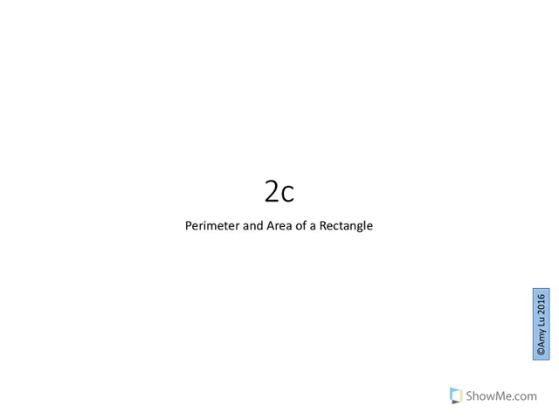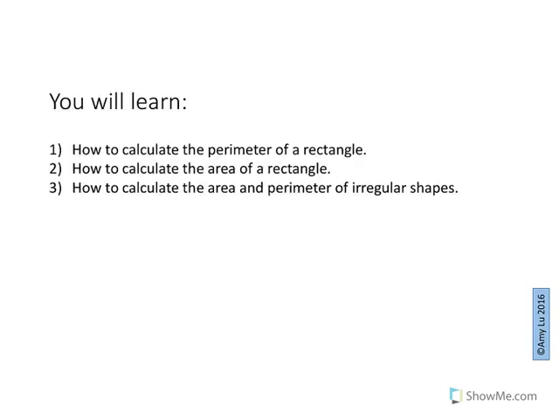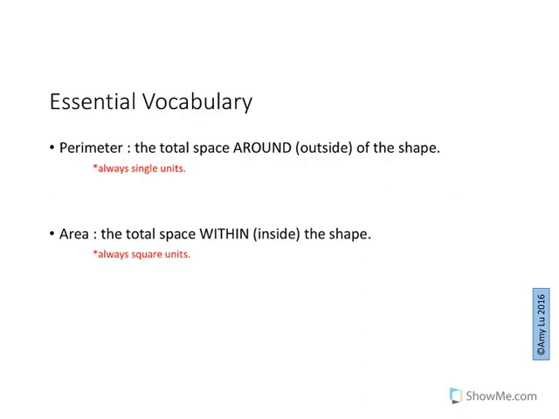So this chapter is on 2C, the perimeter and area of a rectangle. In this chapter, we have 3 skills. Number 1, how to calculate the perimeter of a rectangle, how to calculate the area of a rectangle, and how to calculate the area and perimeter of an irregular shape. So first of all, you need to know the differences between the words perimeter and area.